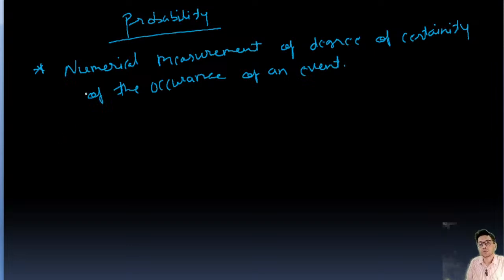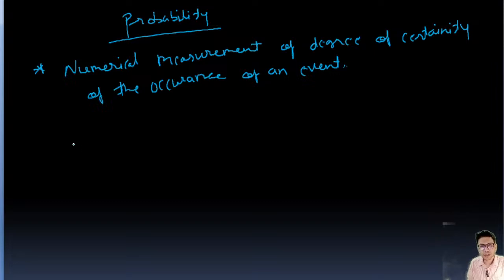Okay, degree of certainty or certainty of the occurrence of an event. That is probability. That will tell the probability, that is the certainty.